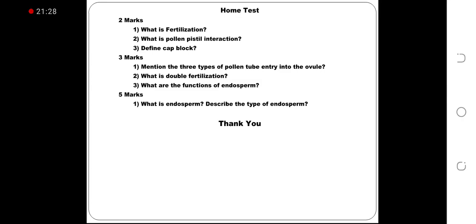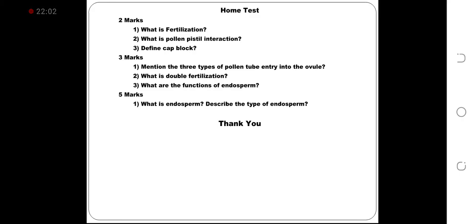Now the home test, 2 mark questions. What is fertilization? What is pollen pistil interaction? Define cap block. 3 mark question. Mention the 3 types of pollen tube entry into the ovule. What is double fertilization? What are the functions of endosperm? 5 mark question. What is endosperm? Describe the types of endosperm.